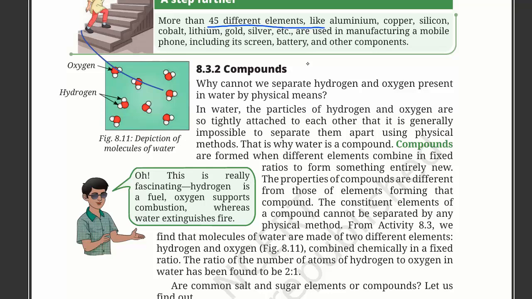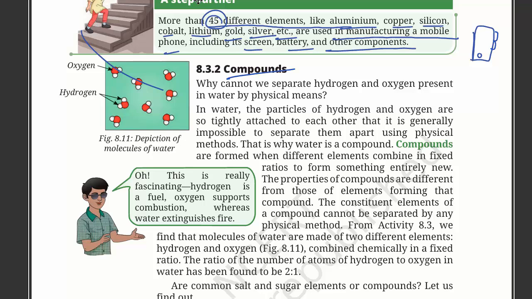More than 45 different elements like aluminium, copper, silicon, cobalt, lithium, gold, silver, etc. are used in manufacturing a mobile phone, including its screen, battery, and other components. So all of them are used. So 45 elements are used to form a single mobile phone.